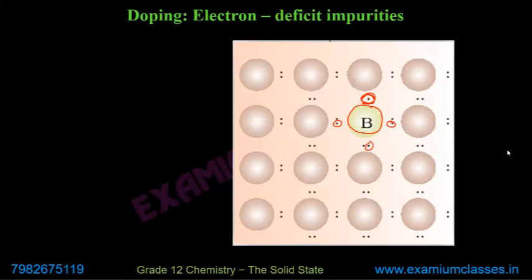So here again we are doping boron, which is electron deficient. It has only 3 electrons, and these 3 electrons got bonded with 3 silicon atoms.